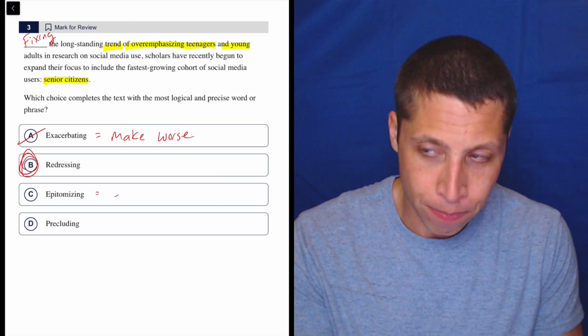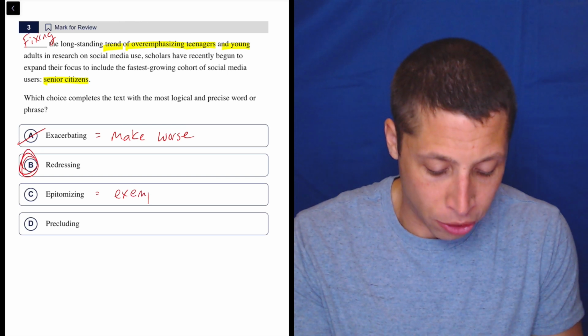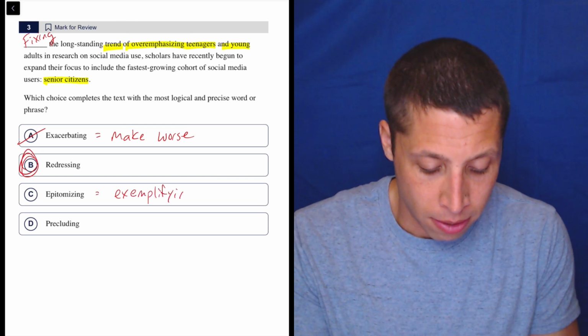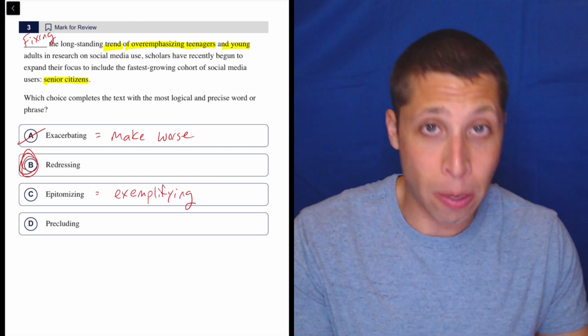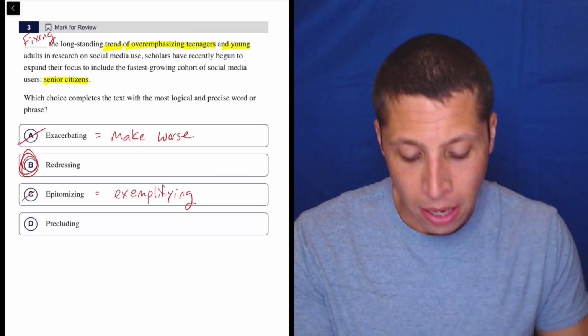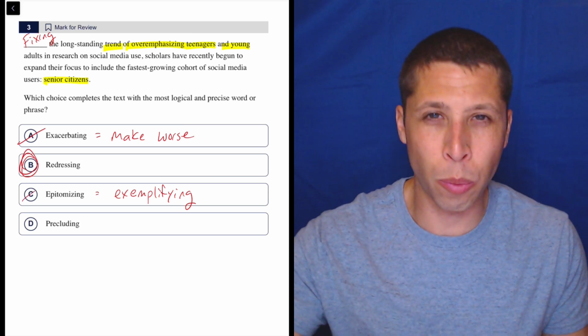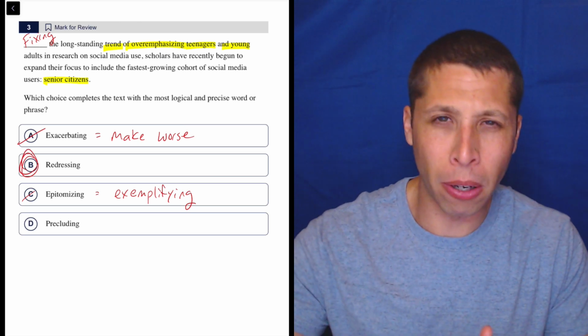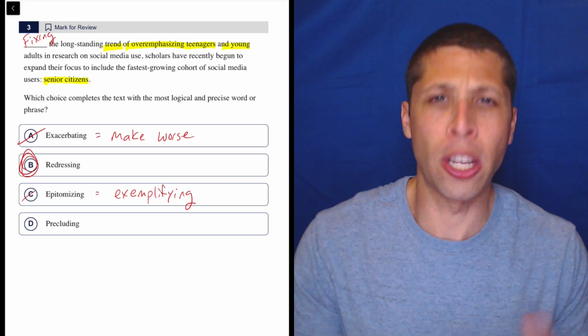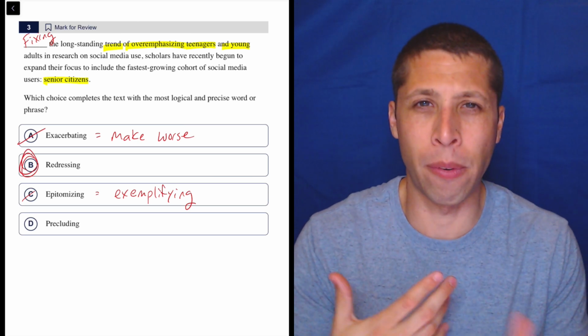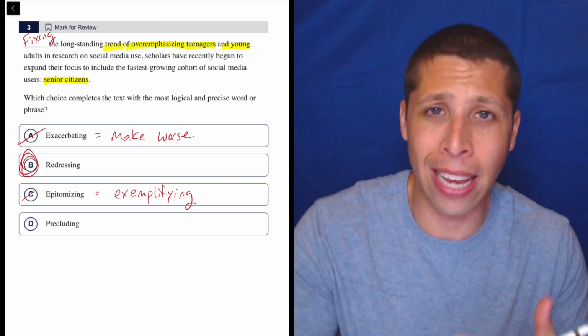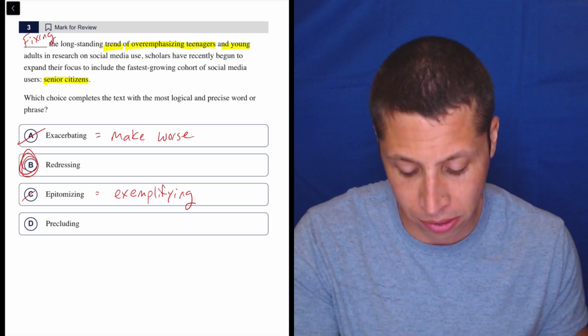Epitomizing means kind of like, we kind of talked about this in the last question, exemplifying. So this is just like a random word here, so it doesn't make any sense. But it's not like by including senior citizens, we are making an example of the overemphasis on young people. We're fixing that. We're not repeating it. So that's kind of what C would do if it was there.